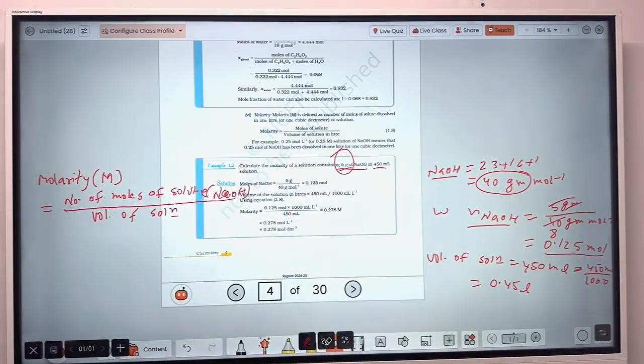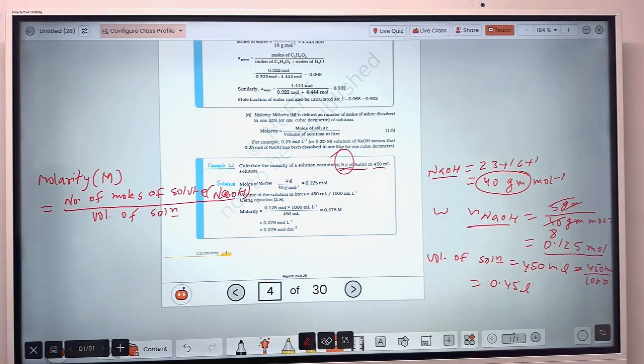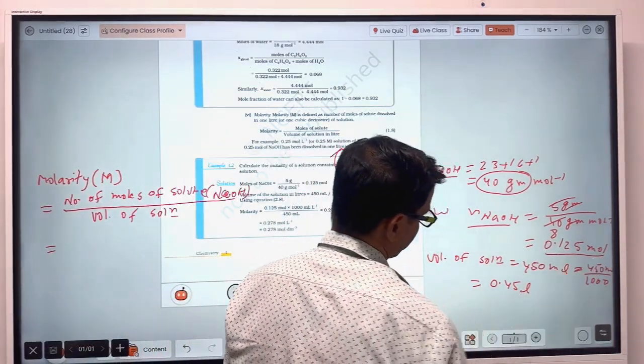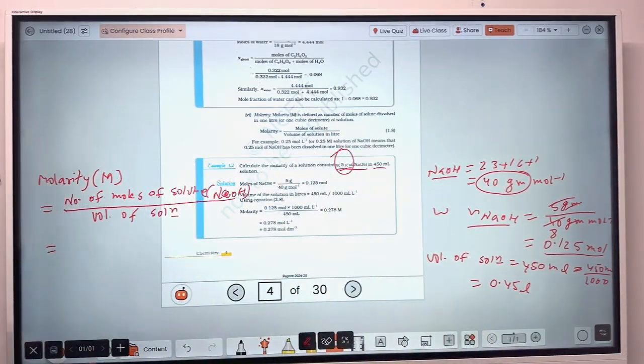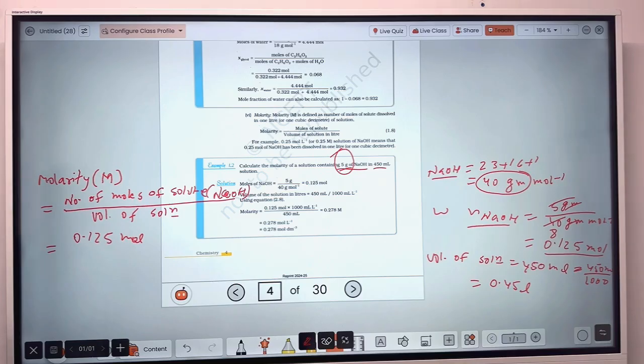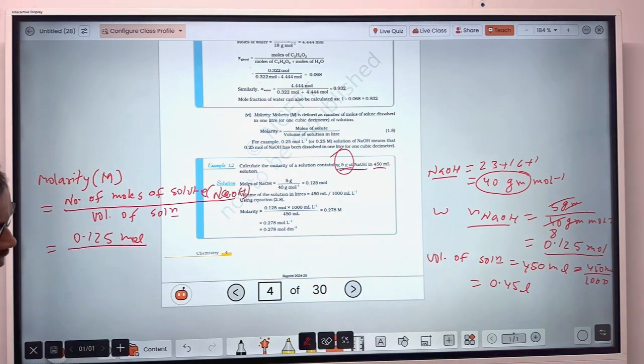So molarity will be equal to number of moles of solute, that means of NaOH, and volume of solution. So that will be equal to, here number of moles is 0.125 mole, that upon volume of solution, 0.45 liter.